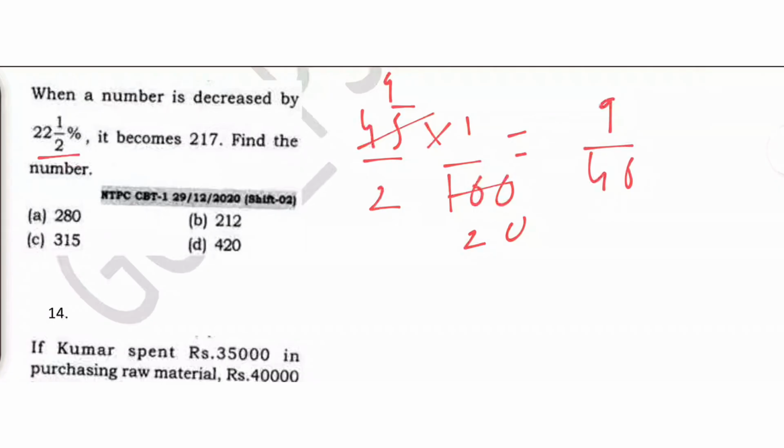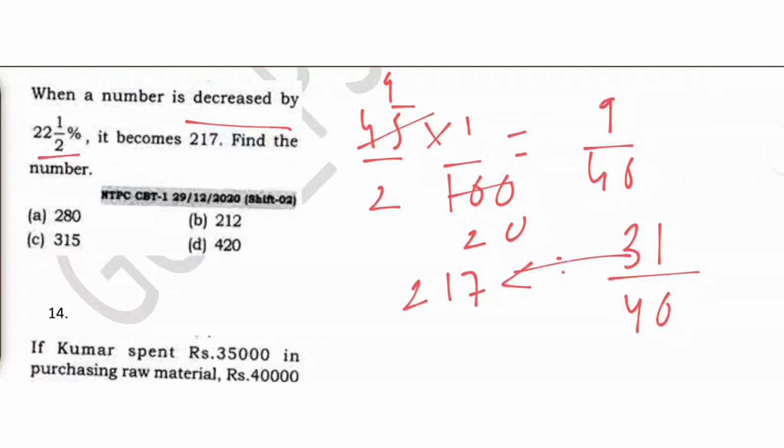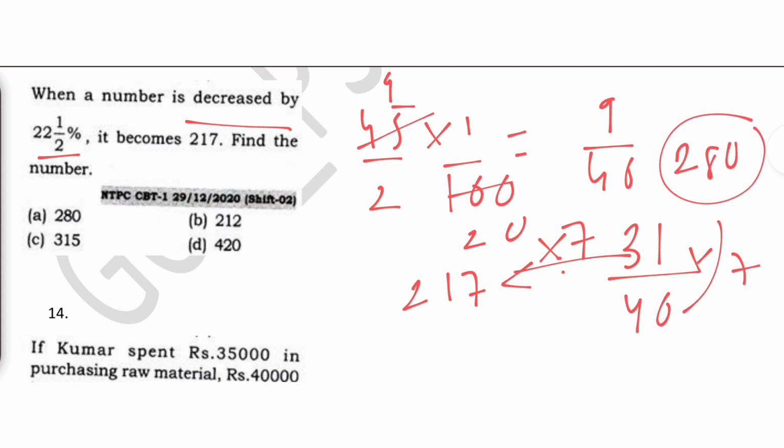But we are given that this number is decreased. So since this number is decreased, your original number remains the same, but your numerator gets decreased, which becomes 31. And this 31 is 217, because it becomes 217. If this is 217, how many times is it? It becomes 7 times. If this is 7 times, then 40 into 7 is how much? 280. So your original number is 280.